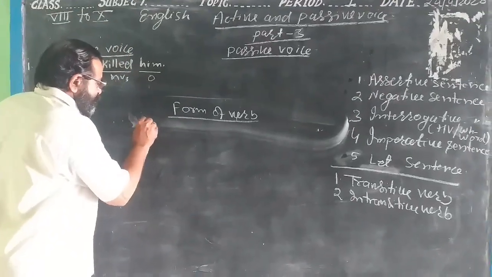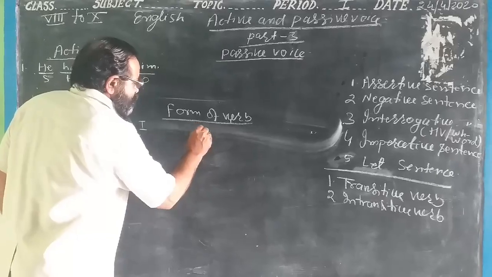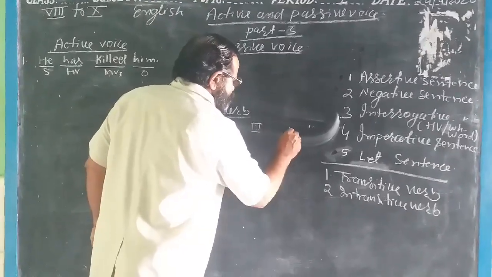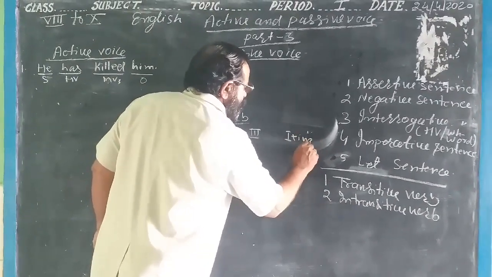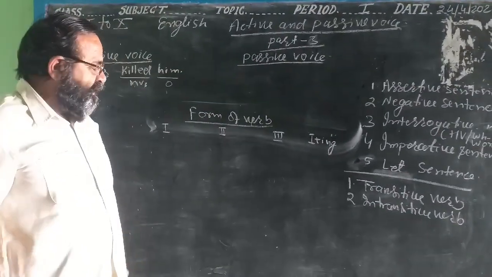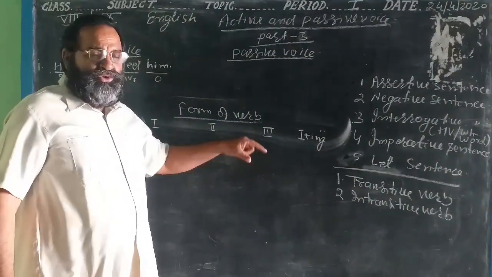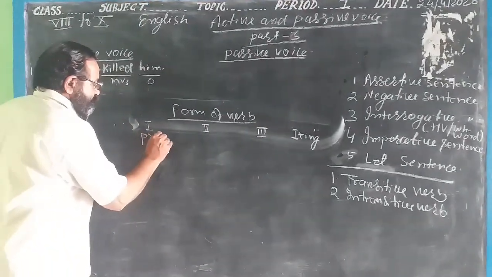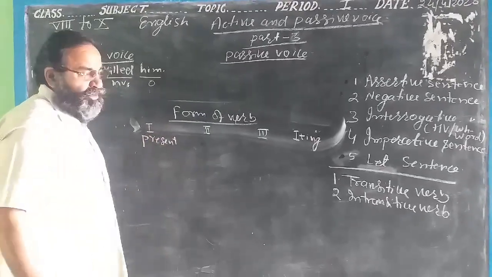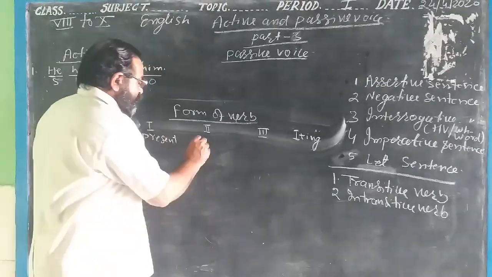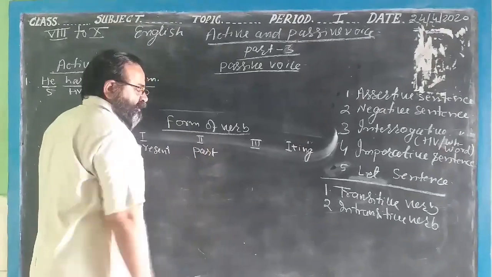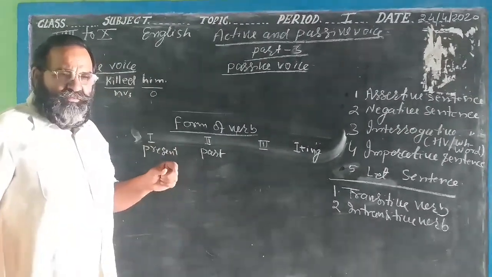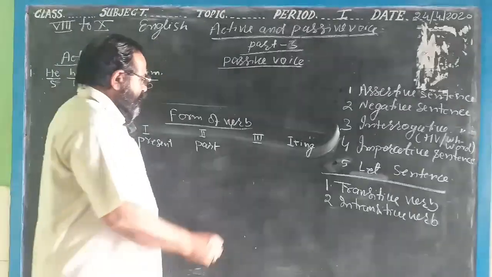That is, we write here first form. We write it in a second form. Write here third form. Sometimes we write here first form plus ing. Now this is the easy way to learn it. We adopted this method to teach the students easily. But actually what is this? This is present form. First form is called present form. Second form is called the past form. That work has been done in past. And present form, this work is being done in the present time. And it is participle.